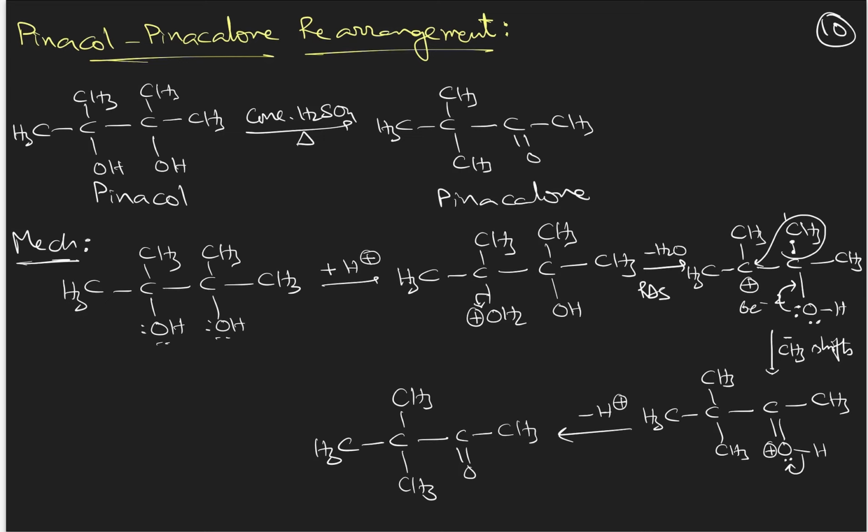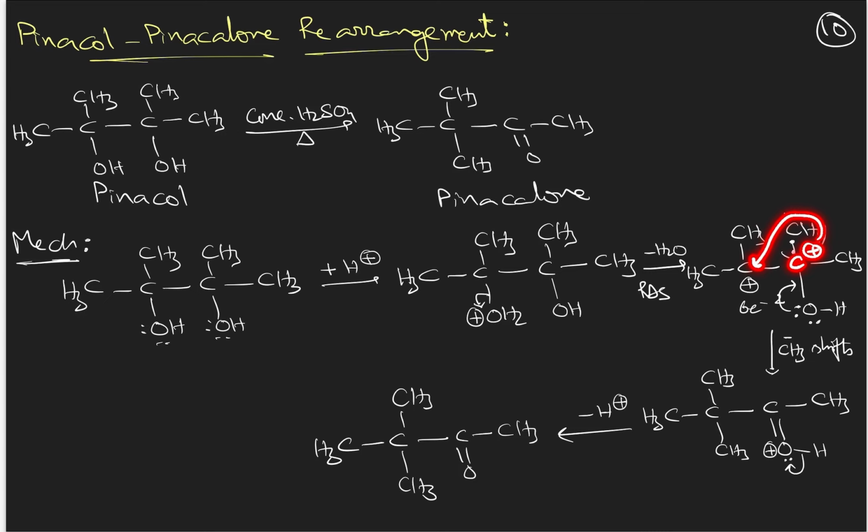And then, to stabilize this carbocation, an alkyl group along with the bonded electrons will shift from the adjacent carbon, which is having the OH group. So the adjacent carbon now will become the carbocation, after shifting of the methyl group.